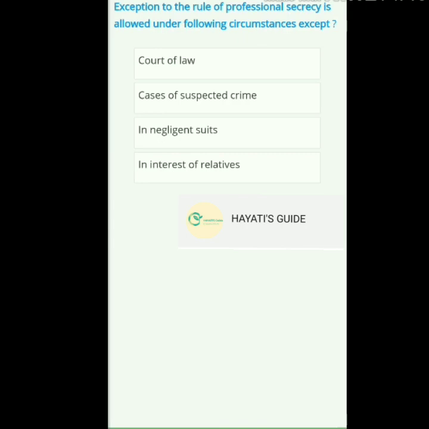So the next question, exception to the rule of professional secrecy is allowed under the following circumstances except. Options are as follows. And the answer is in interest of relatives. So a doctor can make an exception to the rule of professional secrecy, but not in the interest of relatives.